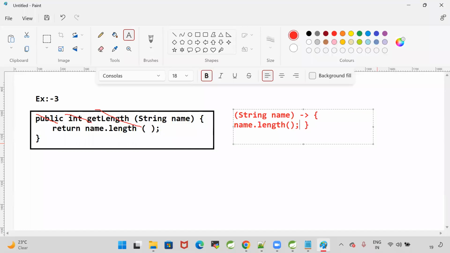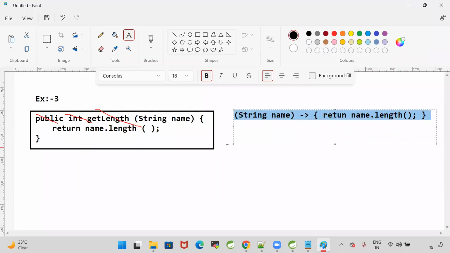Name dot length, that length we want to return. So this is the normal Lambda for this method. Getting my point? String name with the body. The body is represented by using an arrow mark. This is a Lambda. The arrow represents the Lambda body, and this is the input for the Lambda. String name I am passing as input, and in the body, we are writing one line.